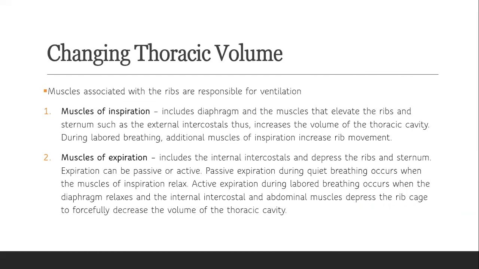So changing thoracic volume. So muscles associated with the ribs are responsible for ventilation. So for muscles of inspiration, this includes the diaphragm and the muscles that elevate the ribs and sternum, such as the external intercostal muscles, which increase the volume of the thoracic cavity. So during labored breathing, additional muscles of inspiration increase the rib movement, while the muscles of expiration include the internal intercostal muscles and depress the ribs and the sternum.